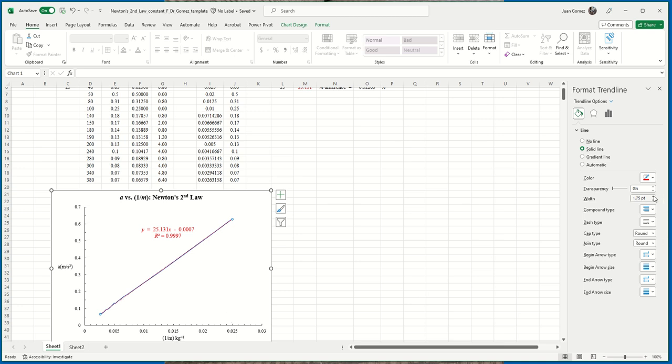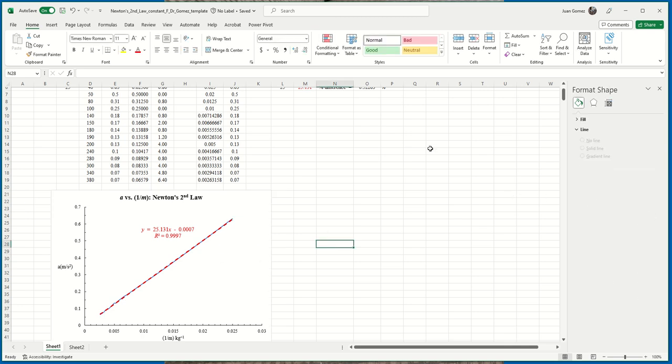I want the width to be probably 2.5, and then I want the dash type to be that one, maybe 2.25, maybe even 2. Yeah, that's good. Now notice I can clearly see the trend line and also the original line. So you also want to do that.